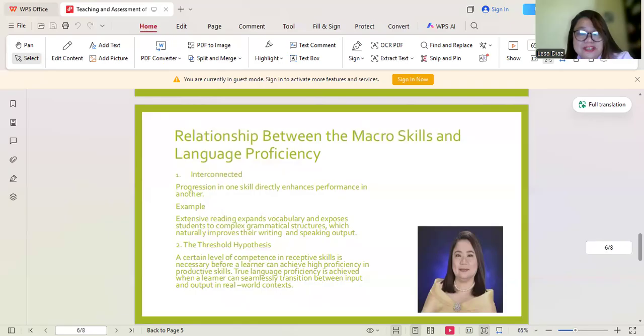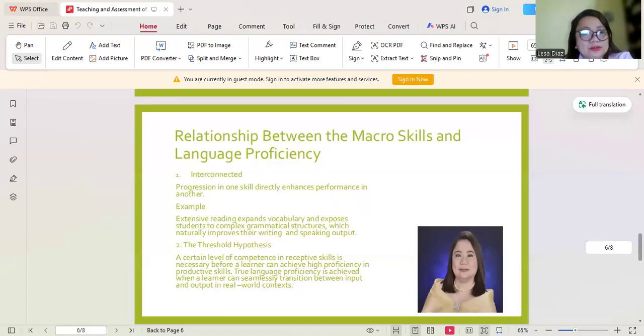True language proficiency is achieved when a learner can seamlessly transition between input and output in real world contexts. So these are the two relationships between macro skills and language proficiency.